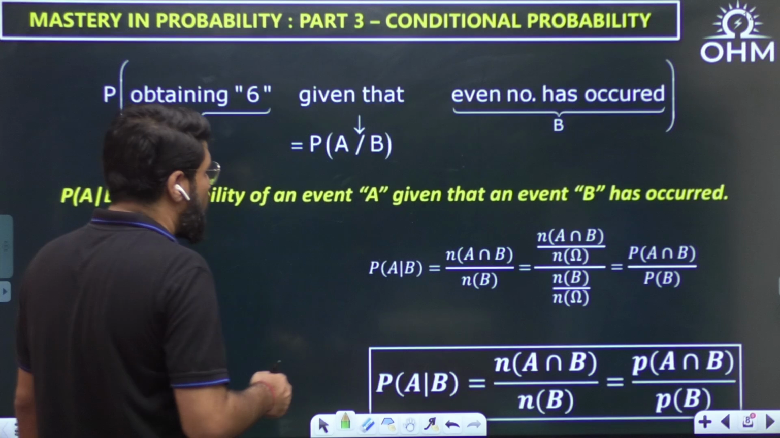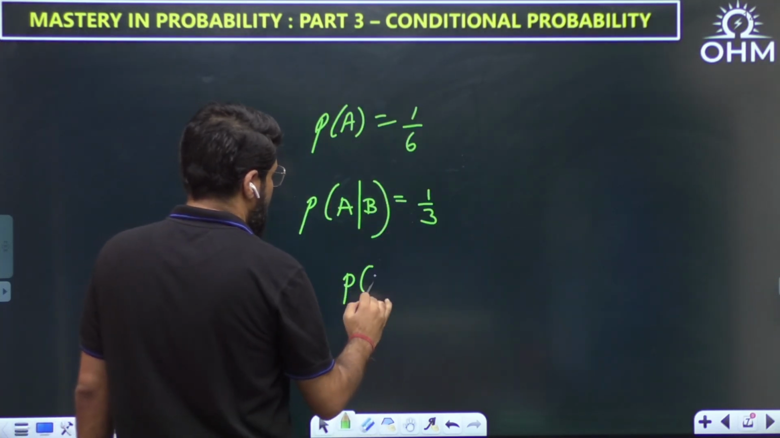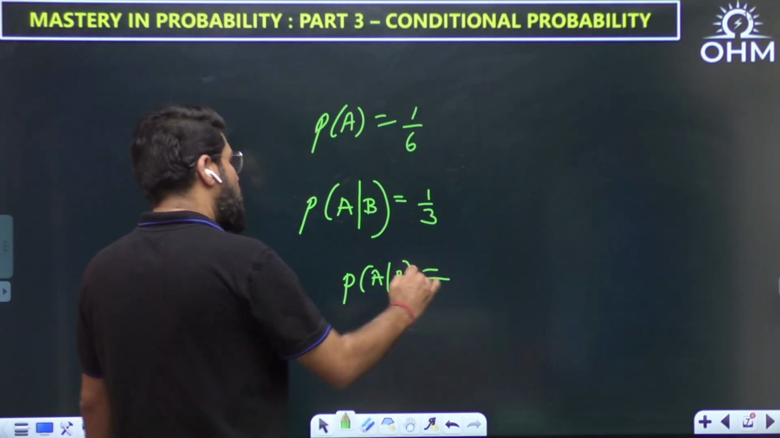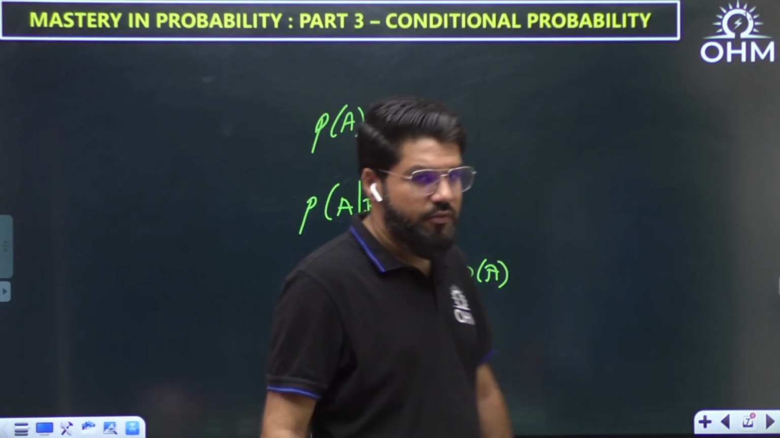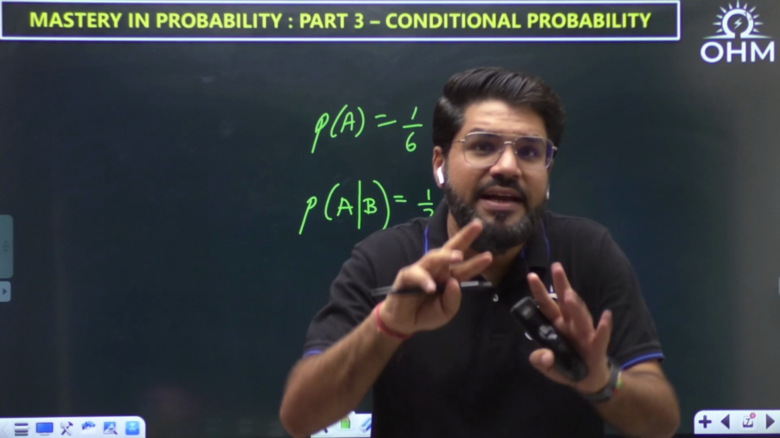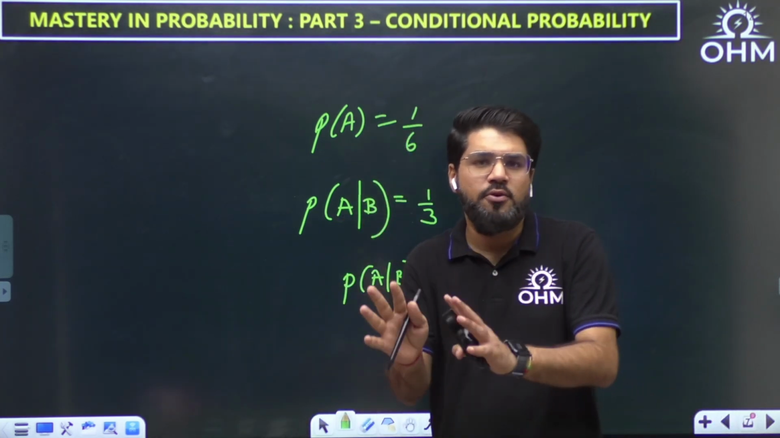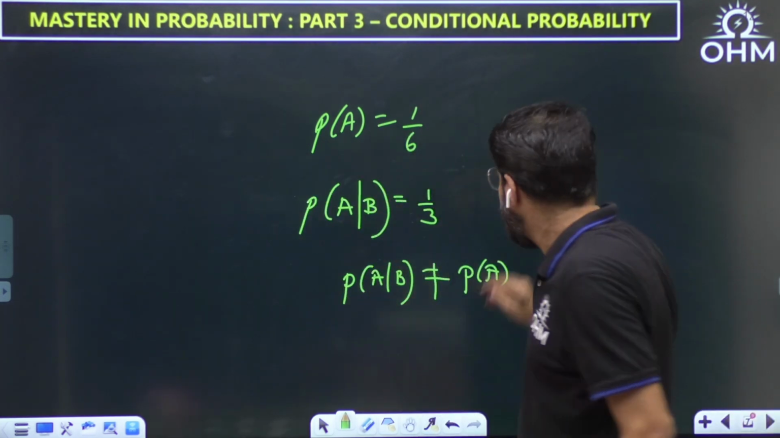In the previous question, what you found, P of A given B is 1 by 3, which is not equal to P of A. That means B occurred and it changed the probability of A. That means somehow A is related to B. If B occurs, there is some change occurring to the probability of A, right?